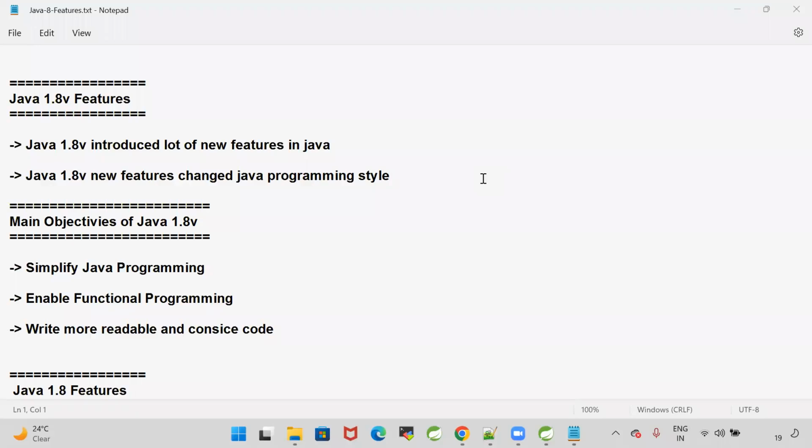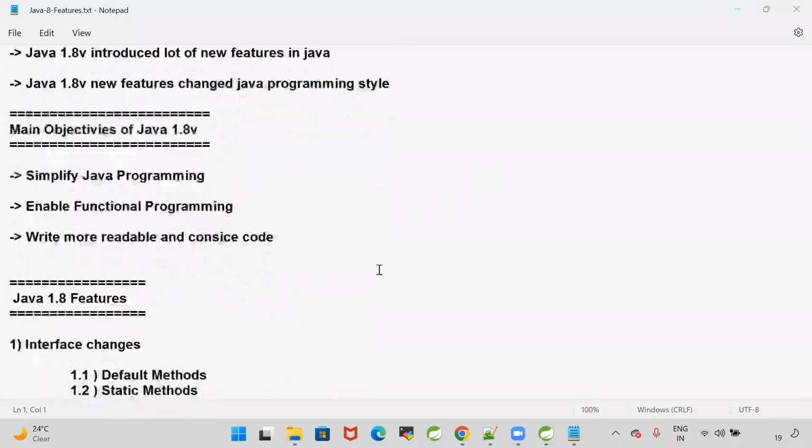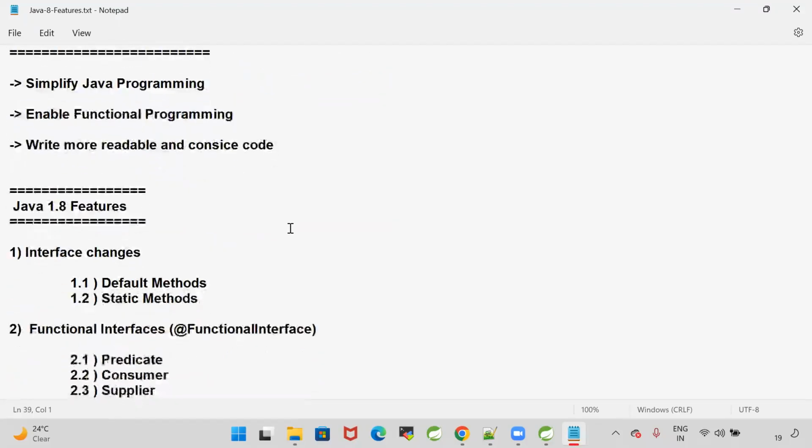The main objectives of 1.8 were to simplify Java programming, to enable functional programming in Java, and to write more readable and concise code. They introduced the new features in the 1.8 version.